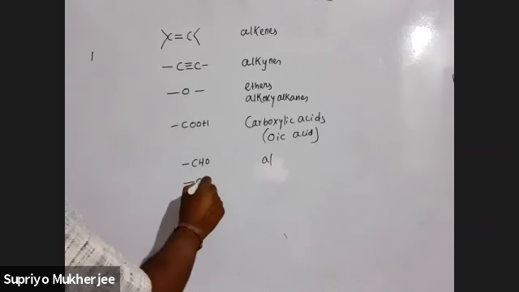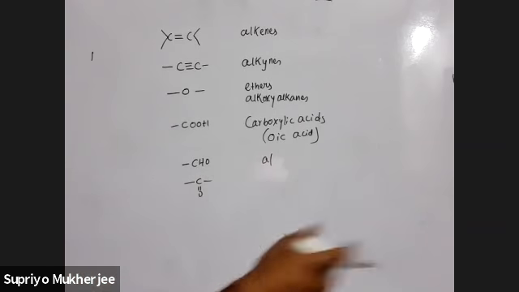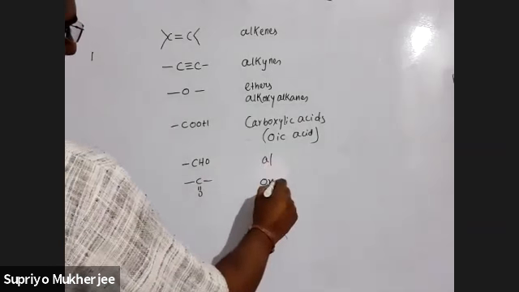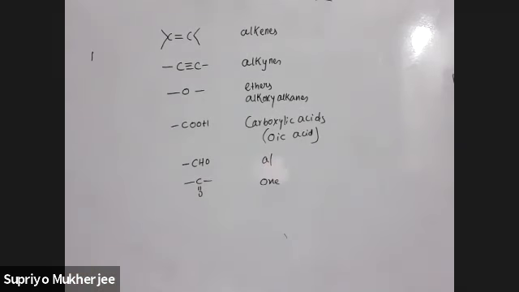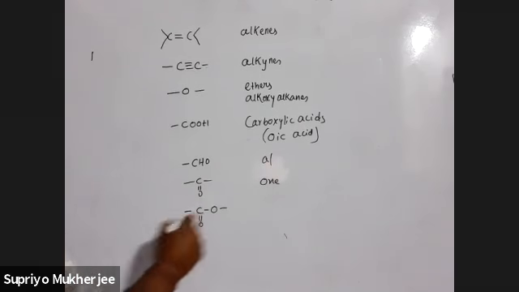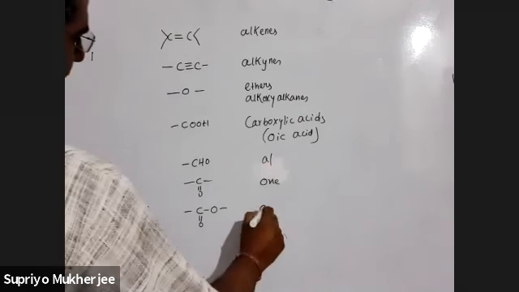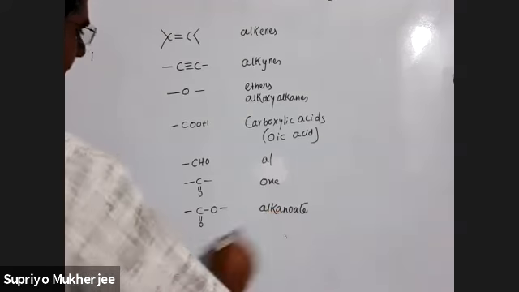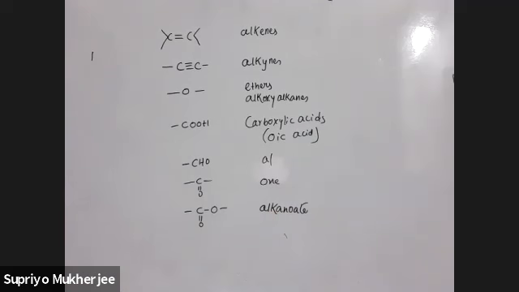CO separated by two alkyl groups. These are called one, basically ketones, right? This is alkanoate group or COO, esters, right? Class of compound is esters. Clear?